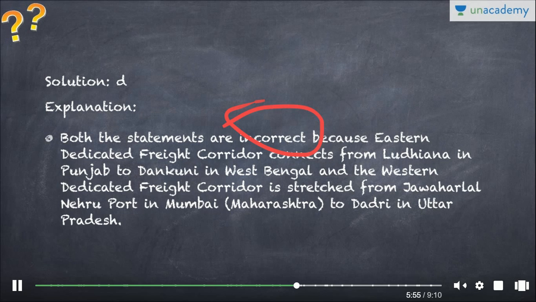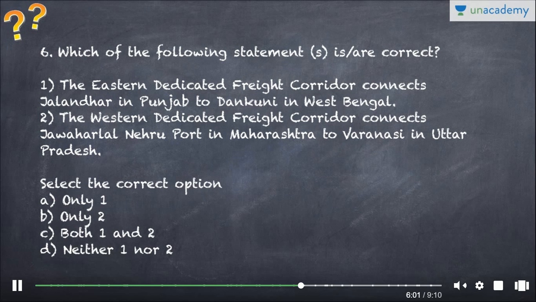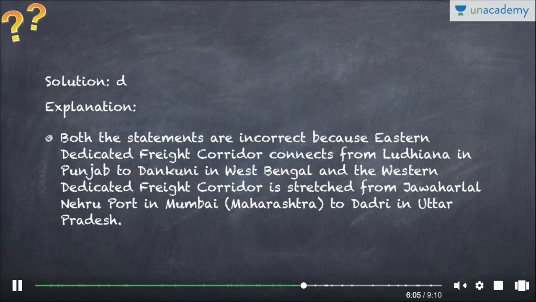This is a very typical question. Ludhiana in Punjab to Dankuni in West Bengal is Eastern Freight Corridor. So as you can see, it's not Jalandhar but it is Ludhiana. And secondly, Western Dedicated Freight Corridor stretches from Jawaharlal Nehru Port in Mumbai to Dadri in Uttar Pradesh. So these are very, very important corridors, infrastructure of India. So you have to make sure you know each and every detail about them. These are the questions which are asked by UPSC every year.